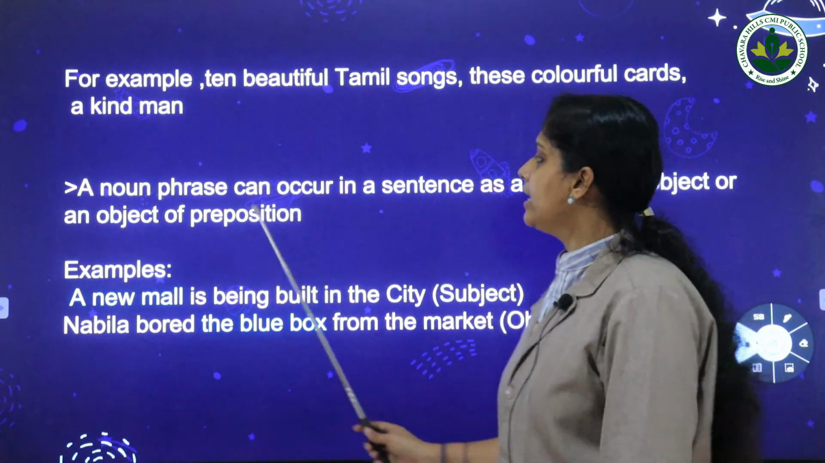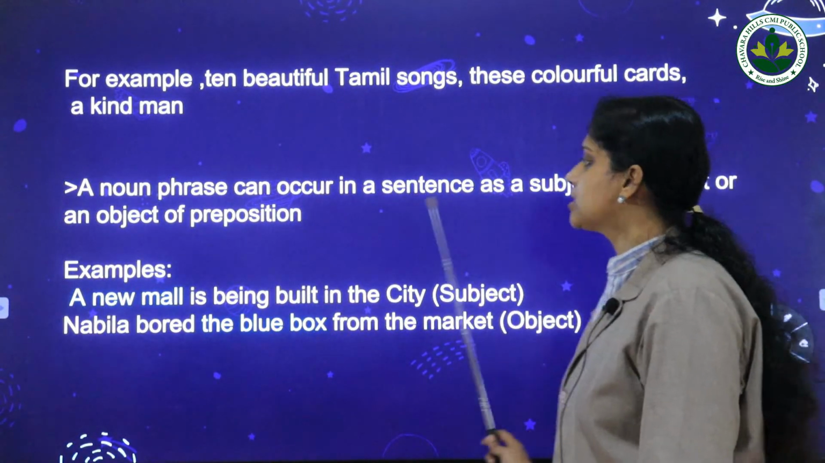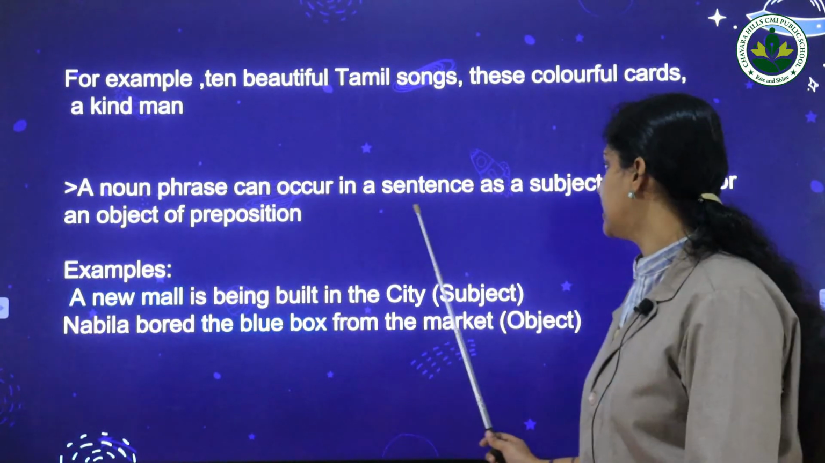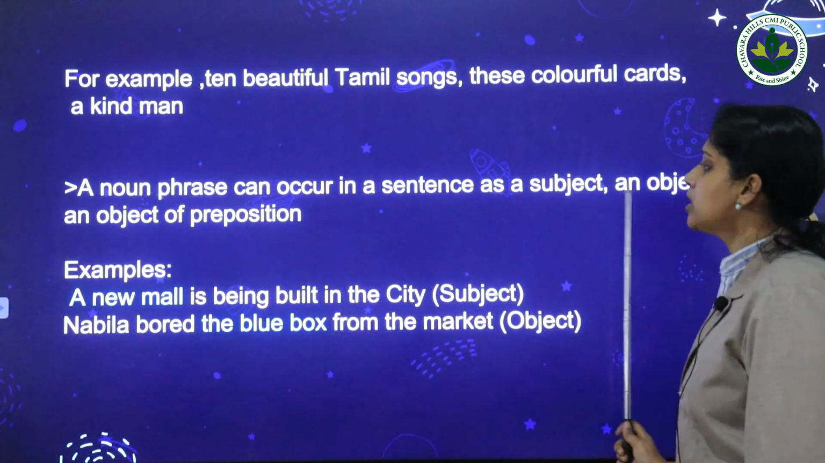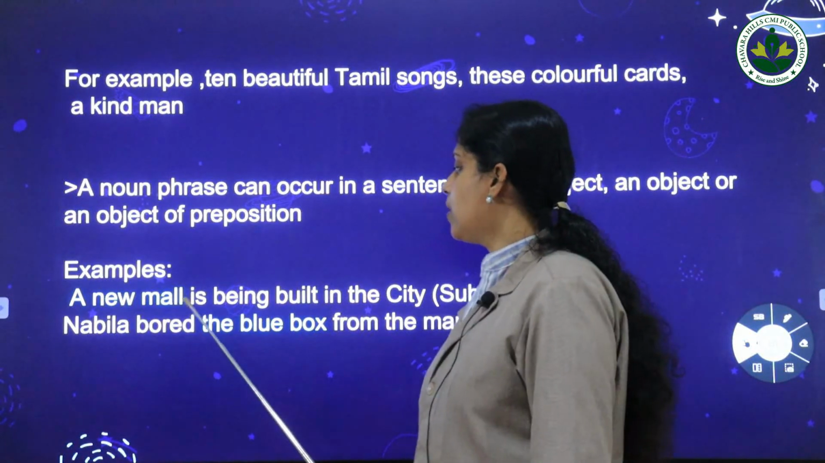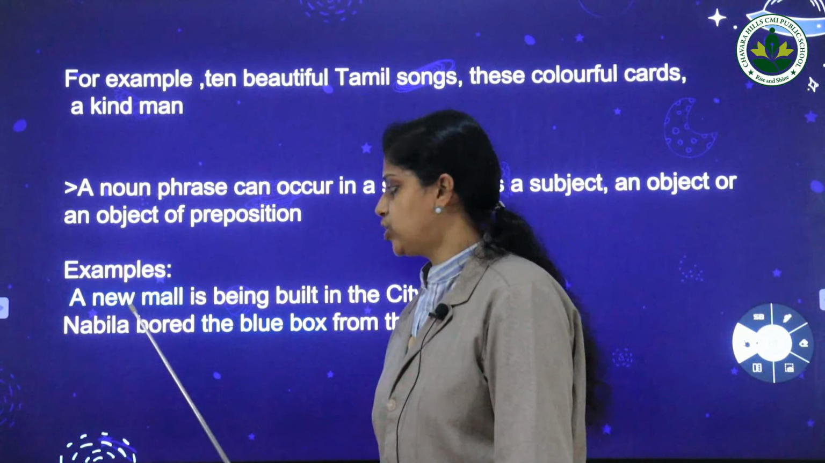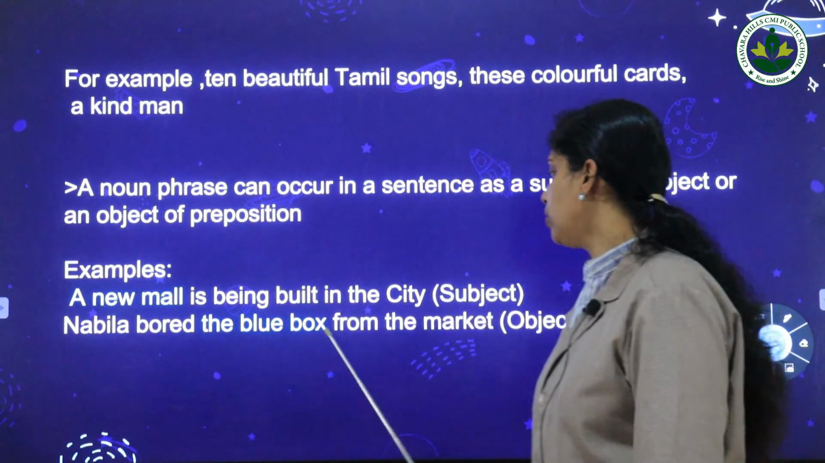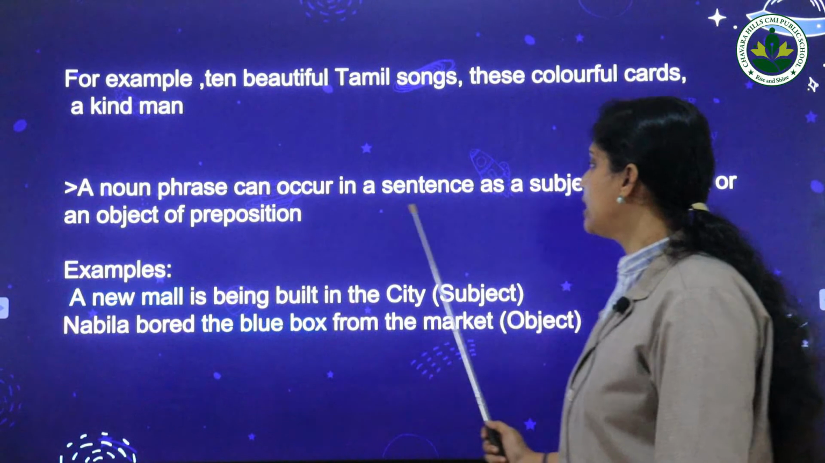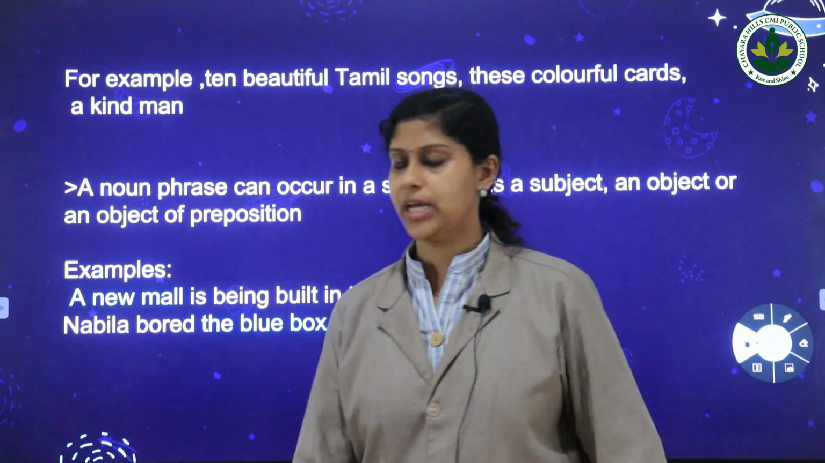Next, a noun phrase can occur in a sentence as a subject, an object or an object of preposition. Let us check some examples. A new mall is being built in the city. Here it acts as a subject. Nabila bought the blue box from the market. Here it is an object.